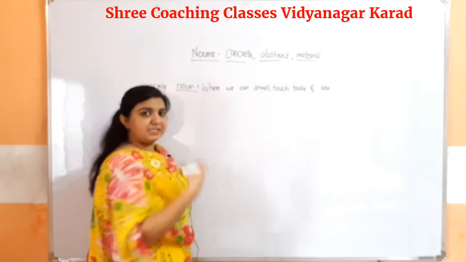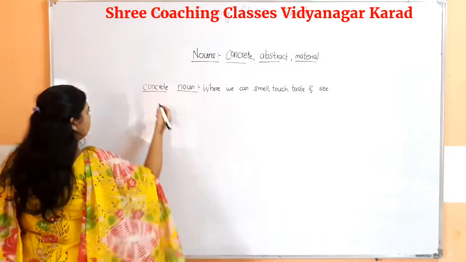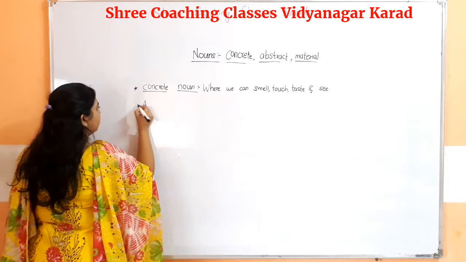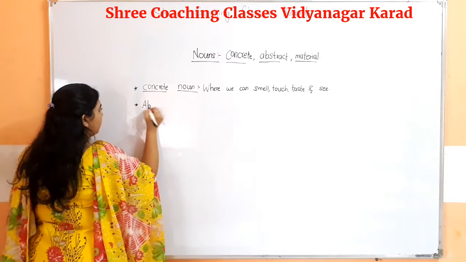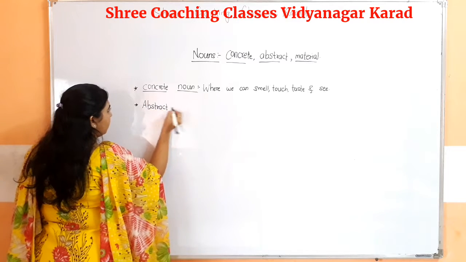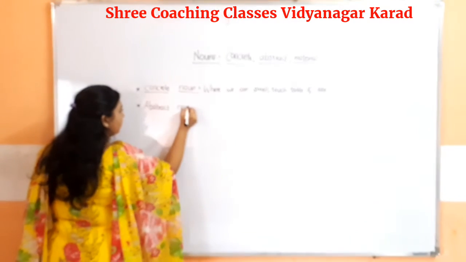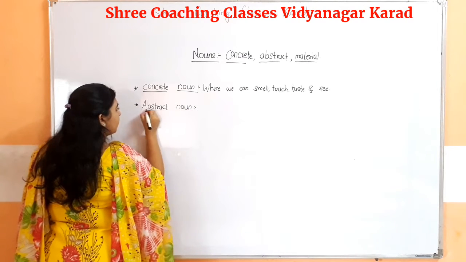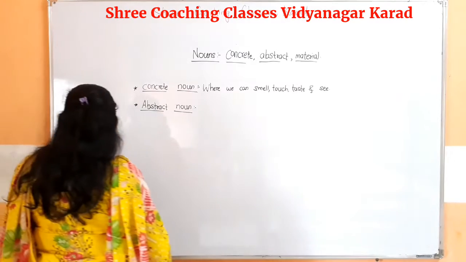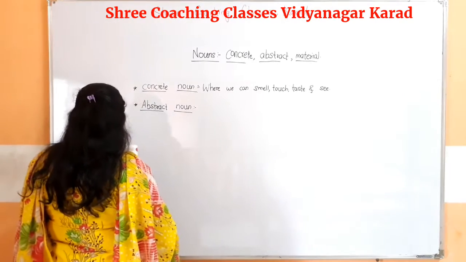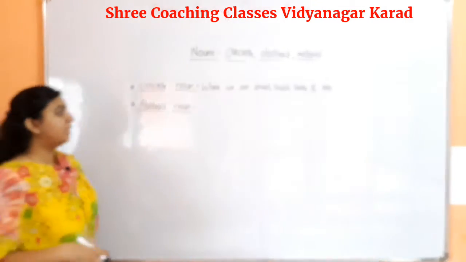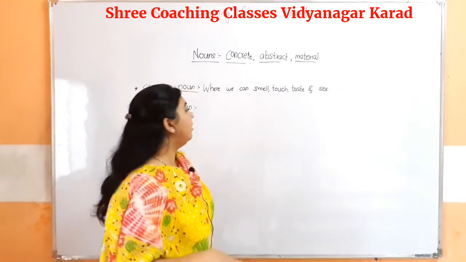Moving further to the next noun, that is the abstract noun. Now, what are abstract nouns? They are nothing but the place of a thing.